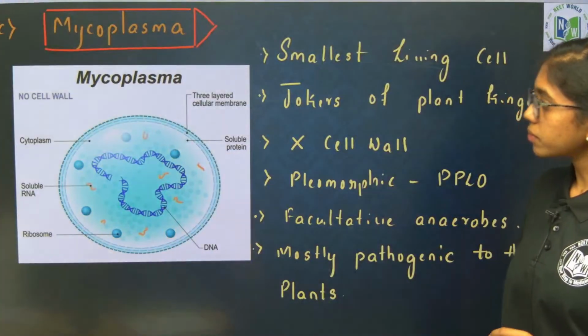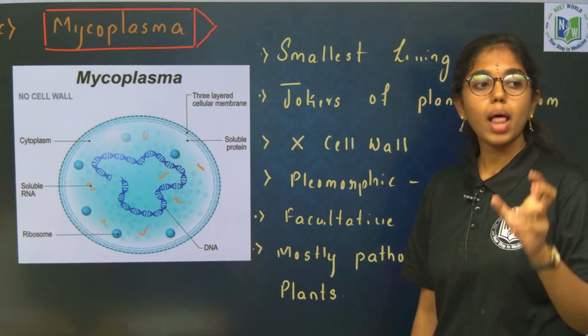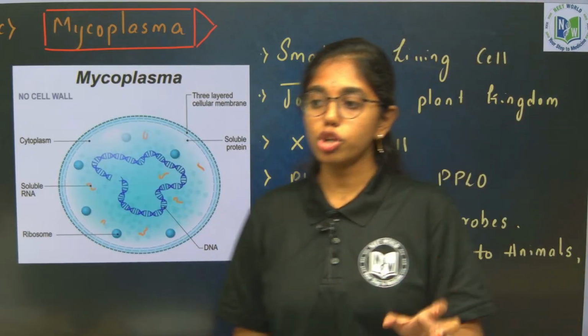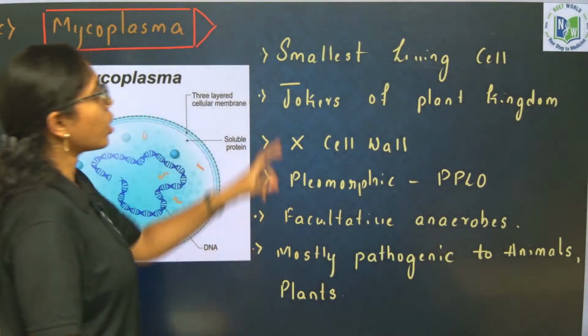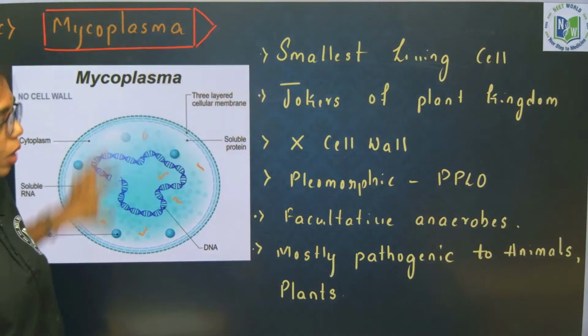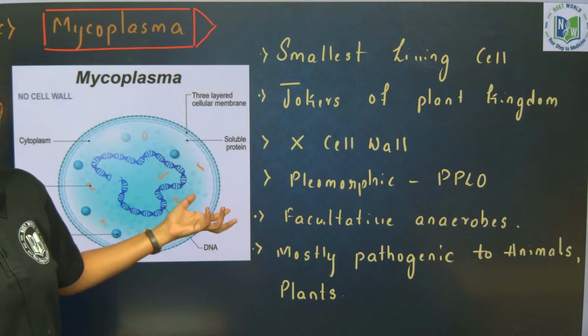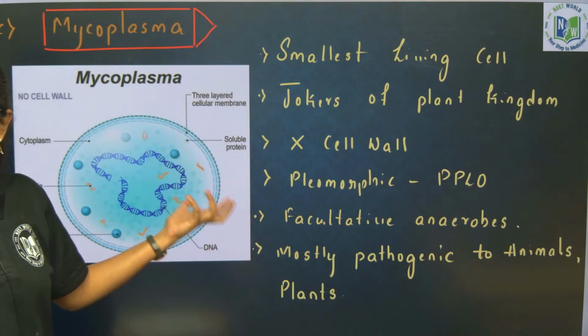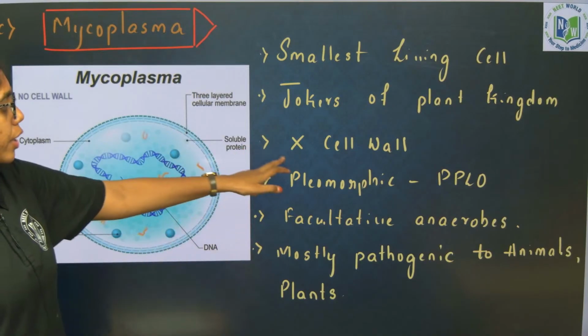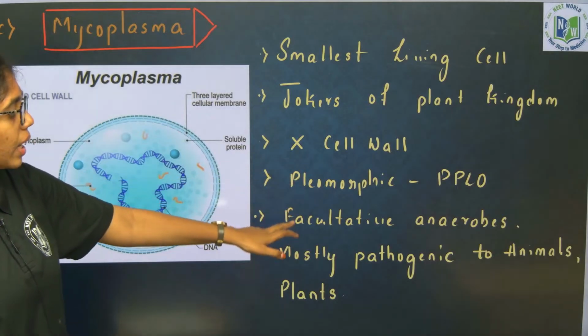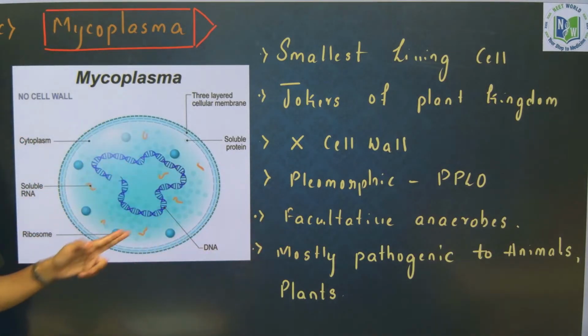Next, mycoplasma, which is wall-less bacteria called the jokers of the plant kingdom. These are the smallest living cells, and they are pleomorphic. They can change their shape based on the environment they go to. They don't have a cell wall. They are facultative anaerobes.